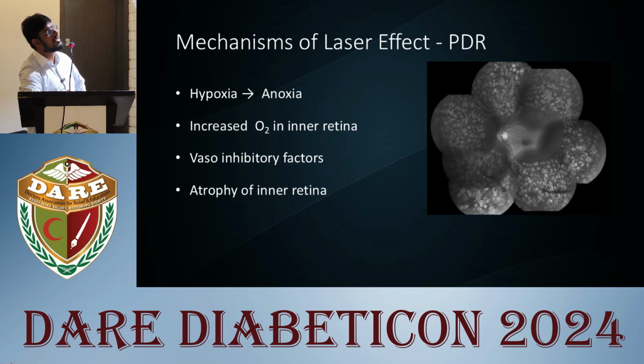It is actually nothing but burning out the peripheral less used retina, so that the consumption of oxygen in the retina reduces. That reduces the VEGF production, and that's causing a decrease in the grading of the progression of diabetic retinopathy. It also increases the oxygen in the inner retina and also production of vasoinhibitory factors.